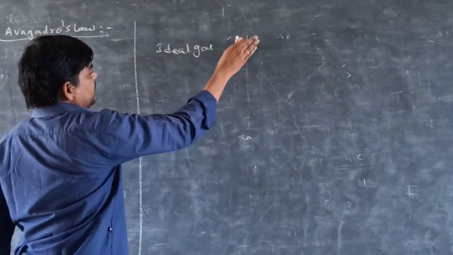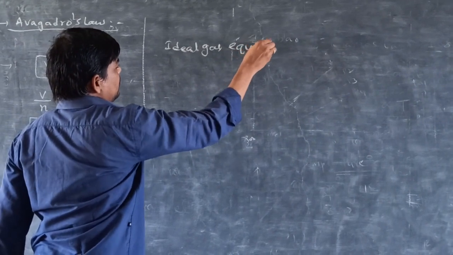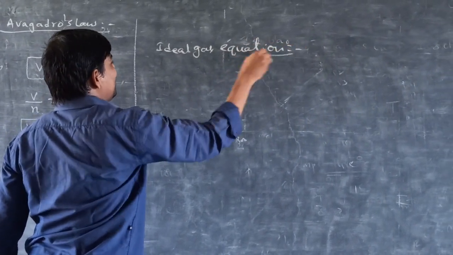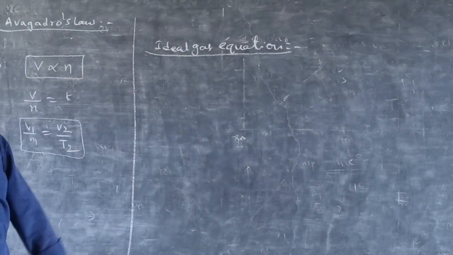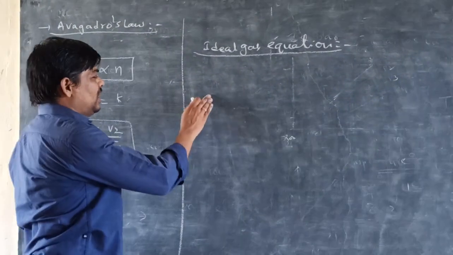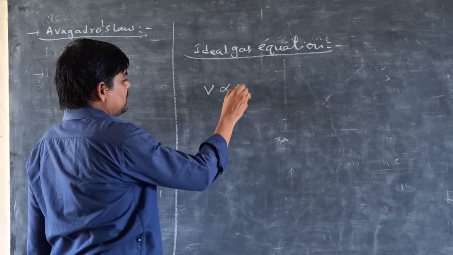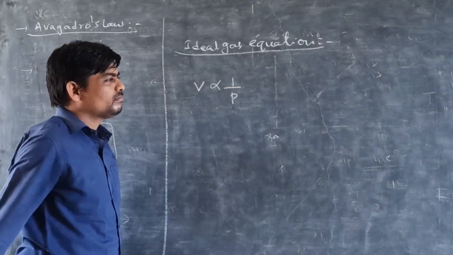Next, the ideal gas equation. By using Boyle's law, Charles' law, and Avogadro's law, we can derive the ideal gas equation. Boyle's law explains volume is inversely proportional to pressure.